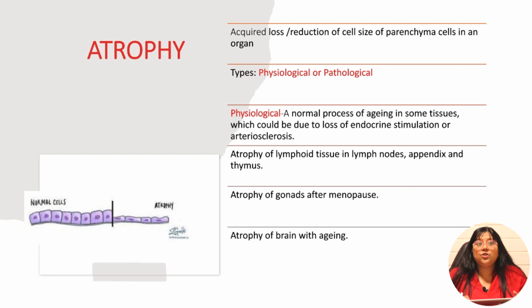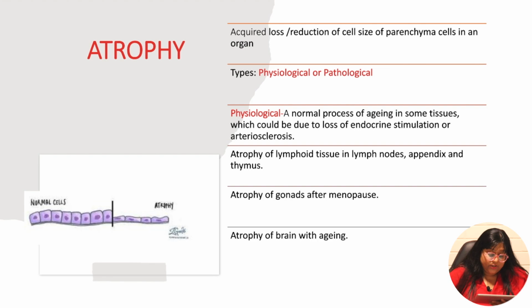So, what are the physiological factors which can lead to atrophy of organs? Because of aging, there is atrophy of certain organs. For example, the size of the thymus in a young child is different, and as the age increases, subsequently the thymus atrophies. So that is an example of atrophy.